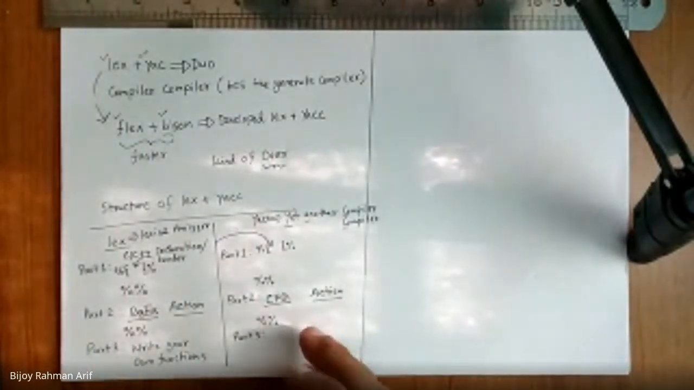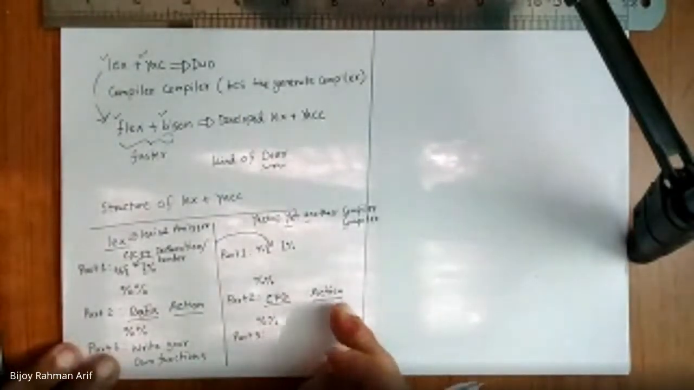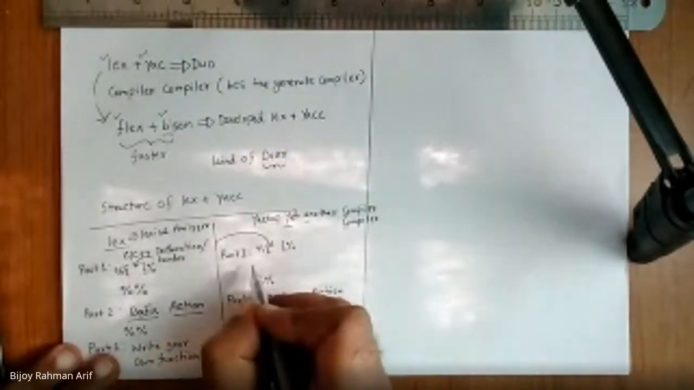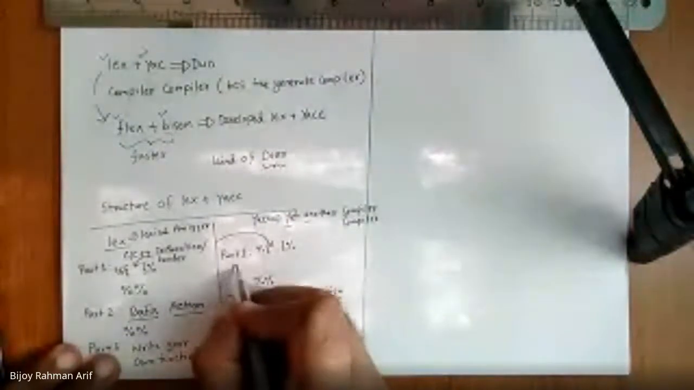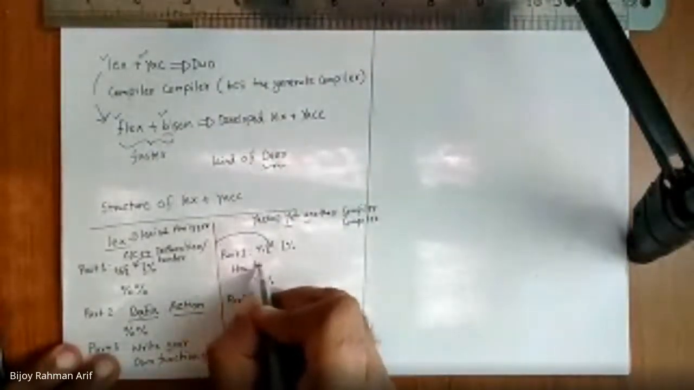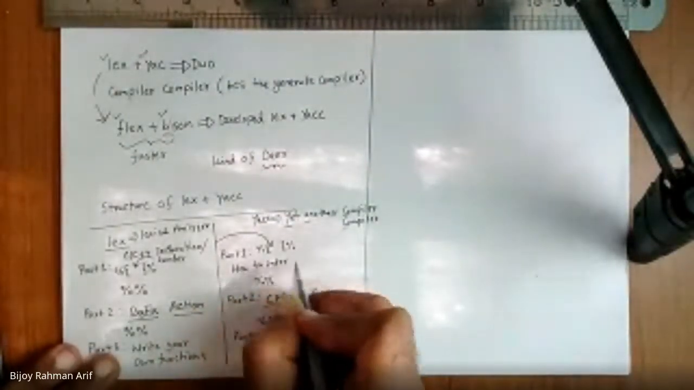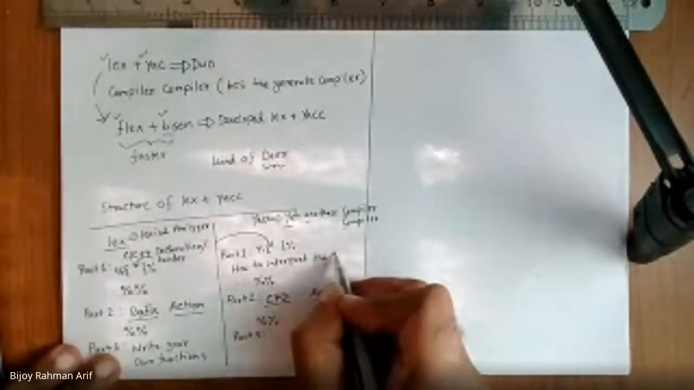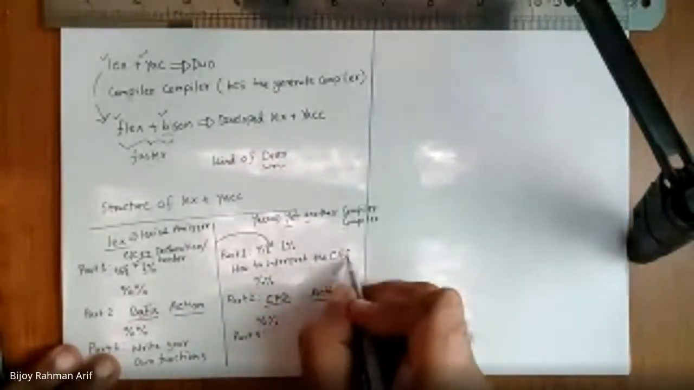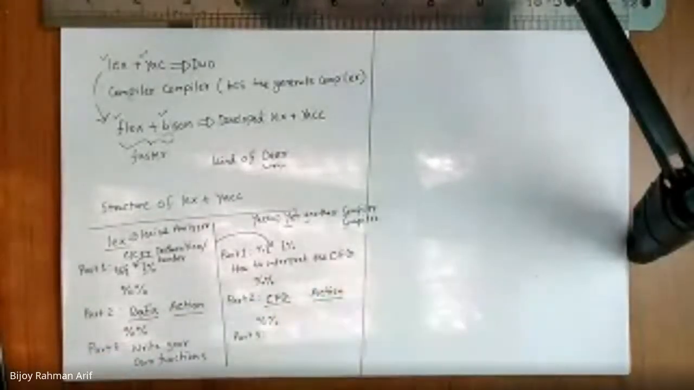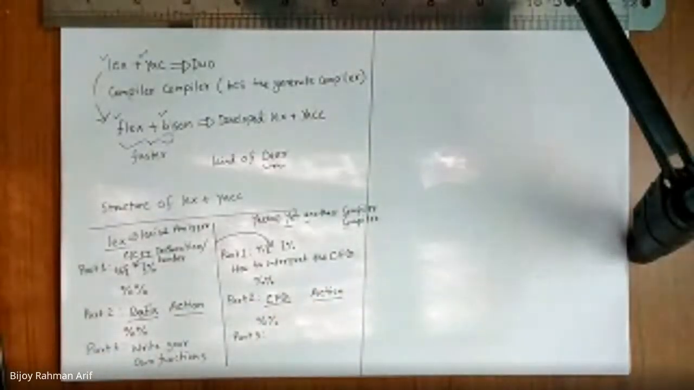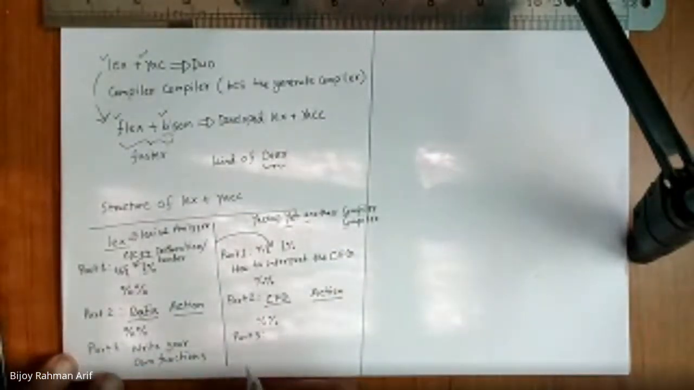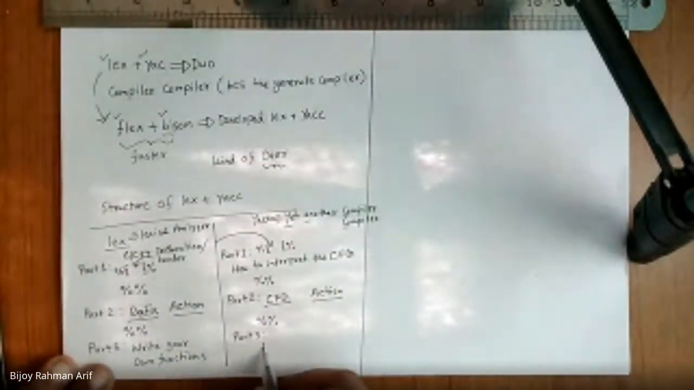Now, after part 1, putting the headers, next you have to write how to interpret the CFG. So it is all about the definition of the CFG. What is the start symbol? What is each terminal? What are its variables? Those are going to be defined here. And part 3 is the same again. Write your own part.